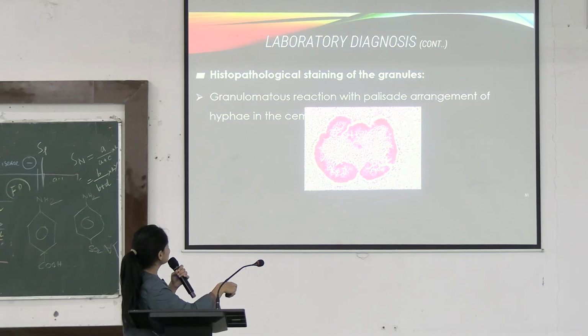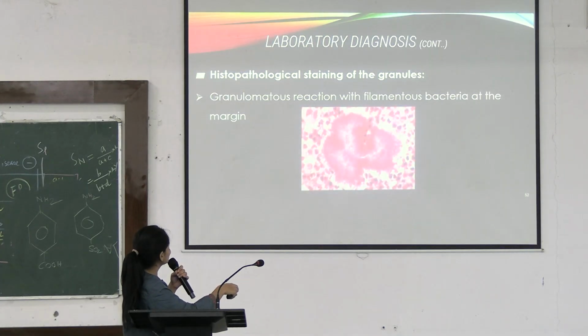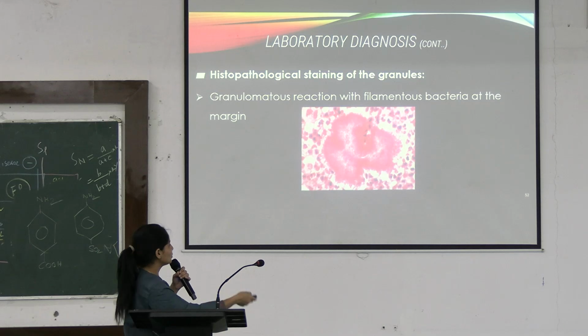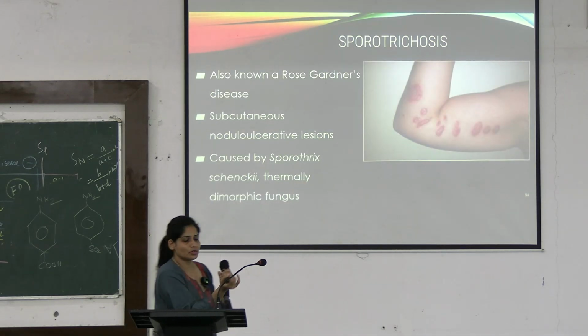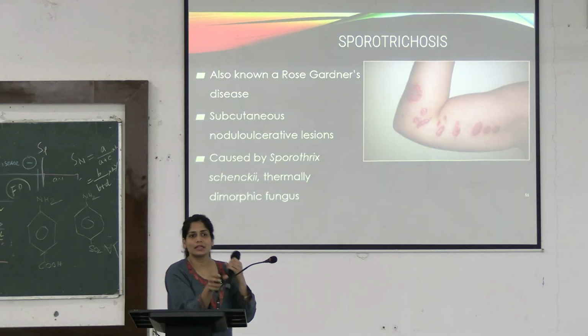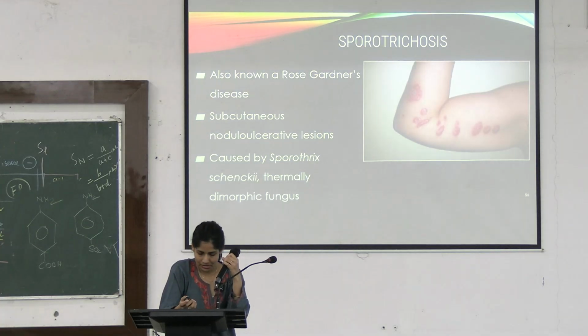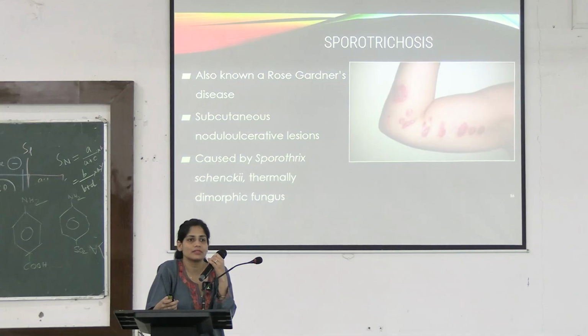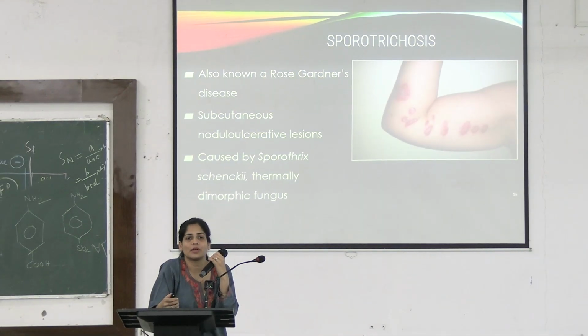This is a granulomatous reaction with palisading arrangement of hyphae. You can see this palisading arrangement of hyphae in the center, and over here you can see the bacteria at the margins in the granules. In case of mycetoma, since it can lead to systemic disease soon, you have to treat the patient with high-end antifungals, amphotericin B, and you have to perform surgical intervention.